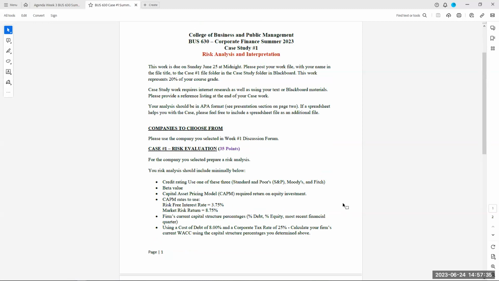You already have determined the beta, determining the cost or the required return on equity or the cost of equity by using the beta, a risk-free rate of 3.75, a market risk return of 8.75, and the CAPM, and then to determine the weighted average cost of capital of the company by determining the capital structure percentages of debt and equity as of the most recent financial quarter, which is probably March 31st for your company, and then to determine the weighted average cost of capital using the required return on investment from your capital asset pricing model calculation, and then determining the after-tax cost of debt, which is 8%, and a tax rate of 25%. That's a quantitative review of your company.